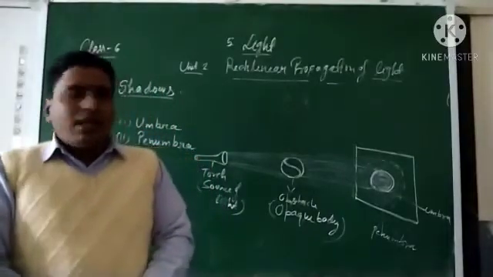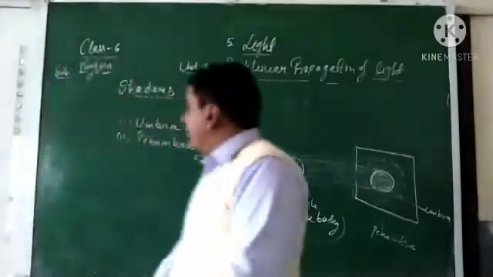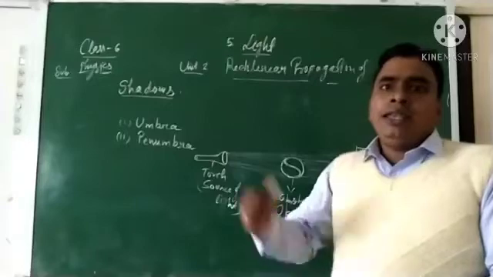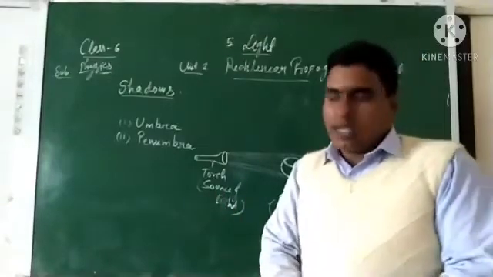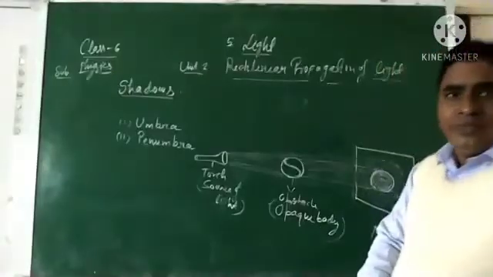Okay, students, this is the short description about the umbra and penumbra region, and when they form, when the shadow of an object is formed. There are two types of shadows, umbra and penumbra. Clear?